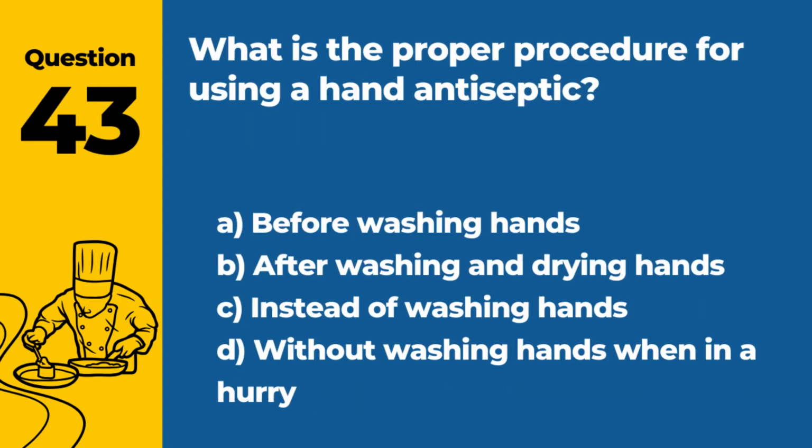Question 43. What is the proper procedure for using a hand antiseptic? A. Before washing hands. B. After washing and drying hands. C. Instead of washing hands. D. Without washing hands when in a hurry. Answer: B. After washing and drying hands. Hand antiseptic should be used after proper hand washing for additional safety.